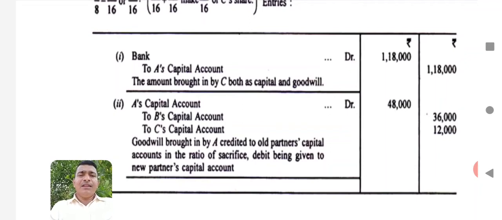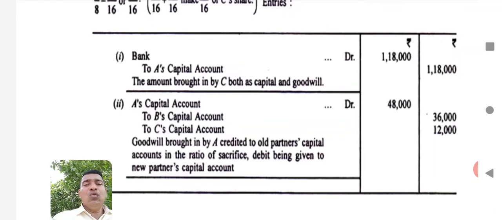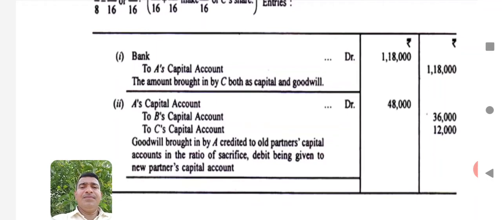So here in the second entry, A's capital account debtor to B's capital account and C's capital account. Here I am requesting you to understand in this way. New partner's capital account, that means the new partner who brought the goodwill, debtor to old partner's capital account. In the sacrifice ratio we have to divide it. So here the new partner is A, who brought 48,000 goodwill, and you have to transfer it to B and C. Here one correction you can make: take A as the new partner, B and C as the old partners. Then it will be very convenient for you to understand.